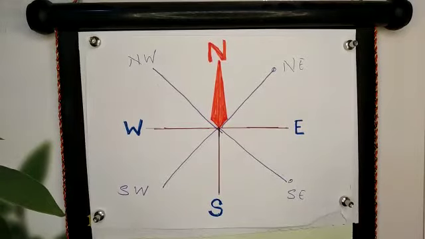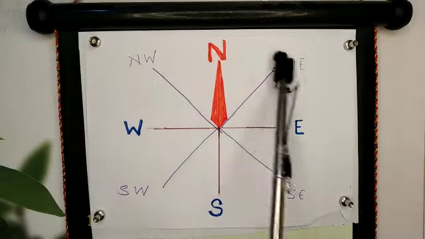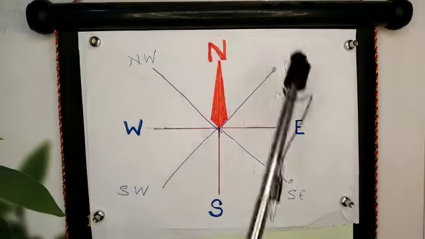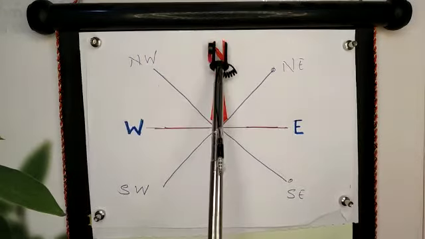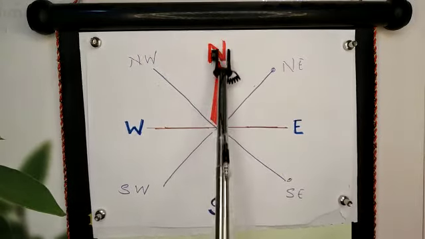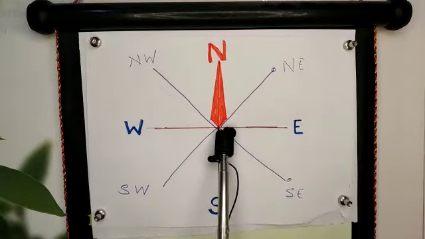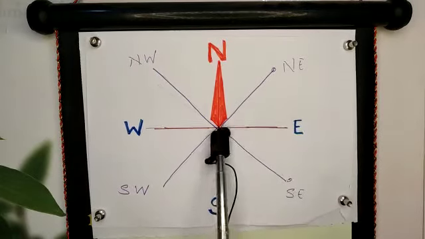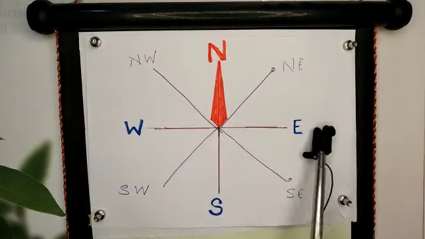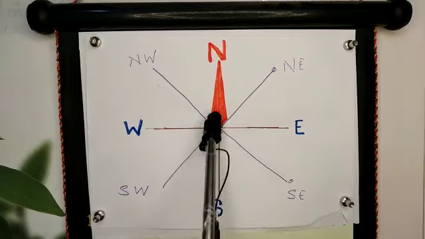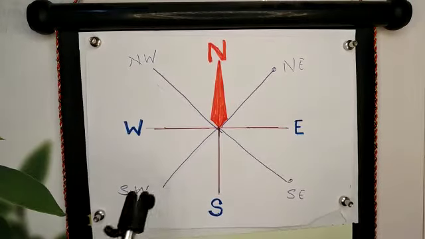The next key factor in a map is direction. In maps you will generally find this type of a thing. Here the upper side of the map is always represented by north. You can see here. The right side in the map is called east. The left side of the map is called west, and the down side of the map is called south.